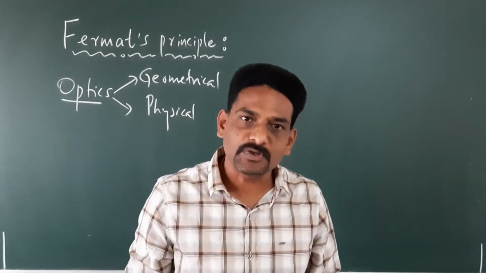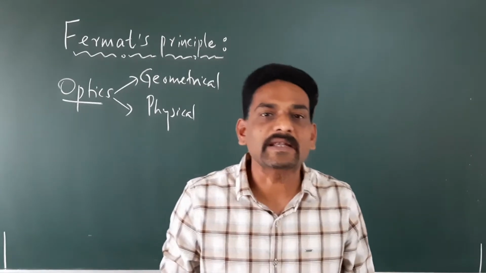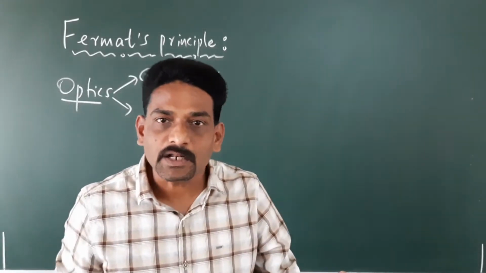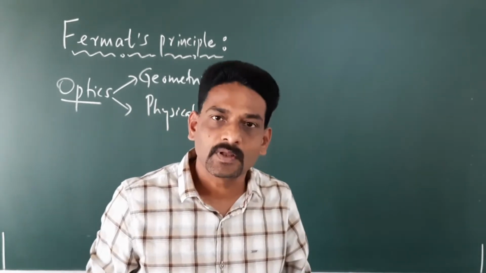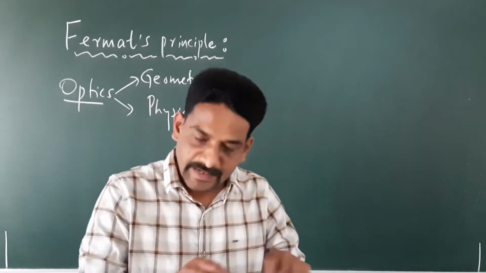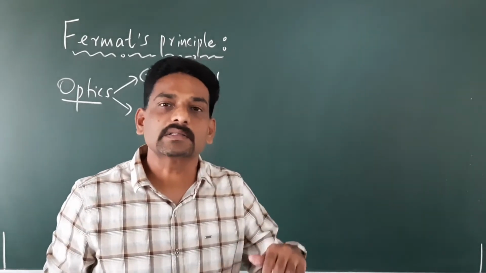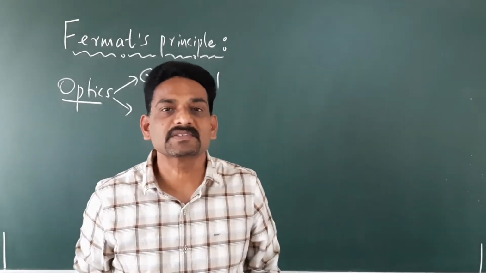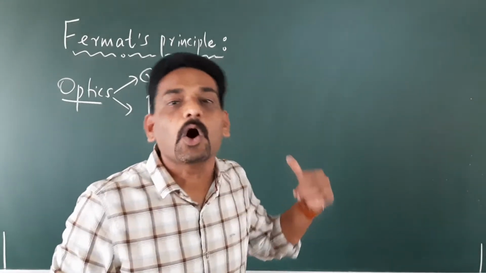In geometrical optics, we always consider light as traveling in a straight line, the rectilinear propagation of light. All these things will be discussed in geometrical optics.